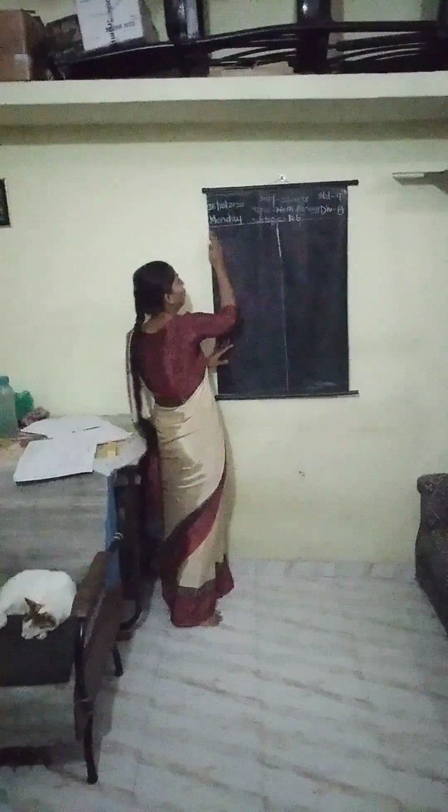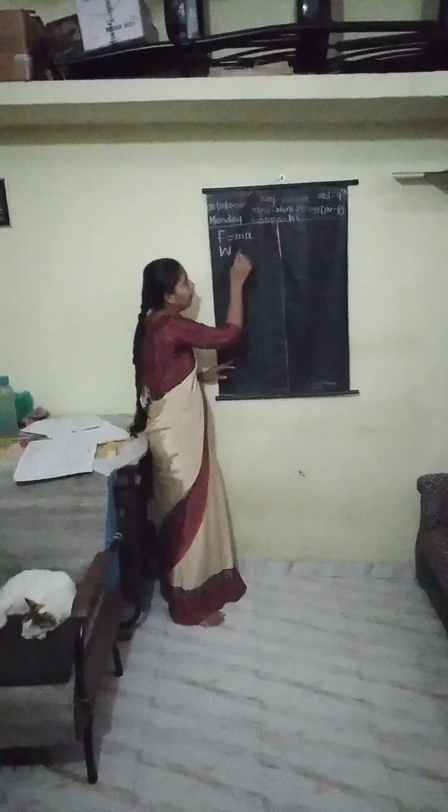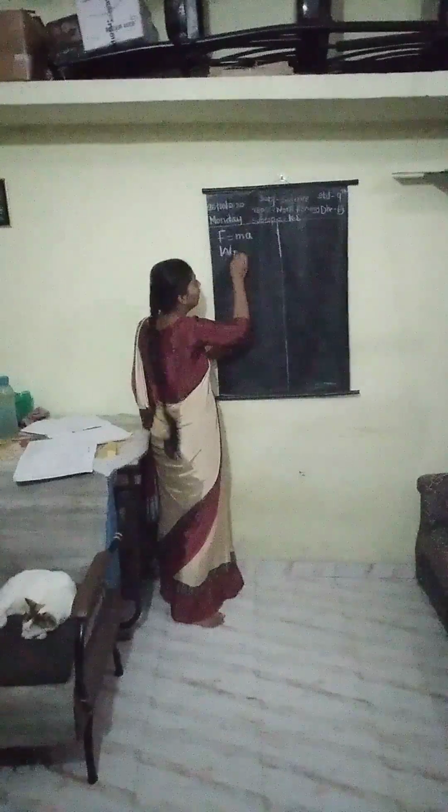So we have to use Newton's second law here. What is Newton's second law? F is the force we are applying, the object has some mass, and the acceleration is produced. So F equals m into A. This is Newton's second law of motion. We are all familiar with work, W. Why are we taking W? Because we know that kinetic energy and work done are equal to one another. So work is equal to F into S.